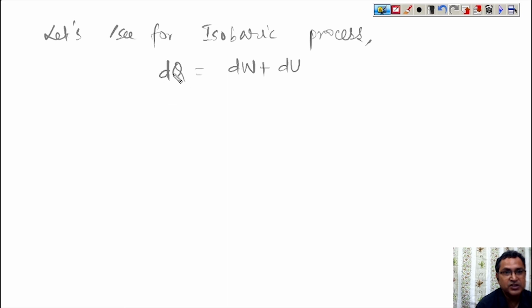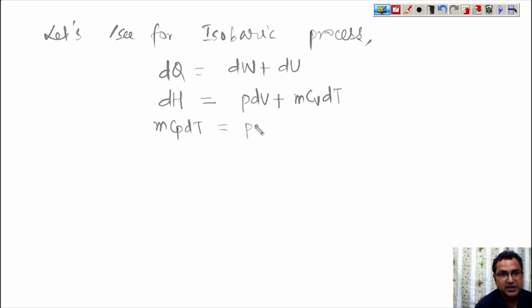So this dq for an isobaric process I have already proved is nothing but dh, and this dh is P dV plus du, where du is mCv dT, and this dq is mCp dT. This is P dV plus mCv dT.